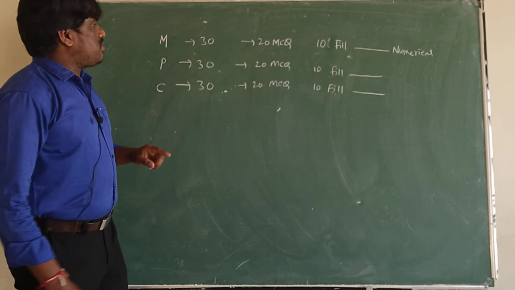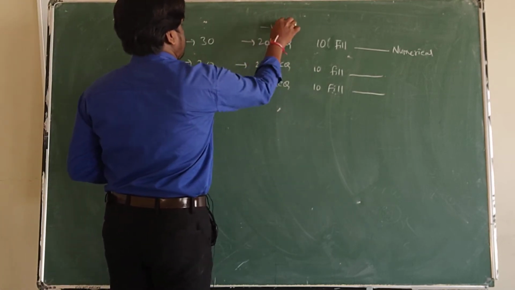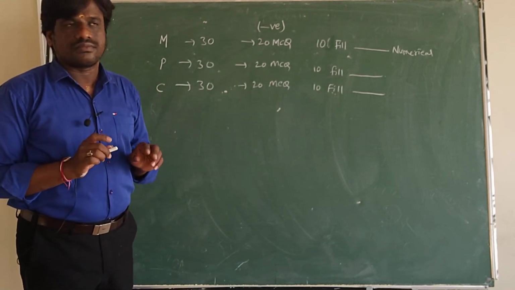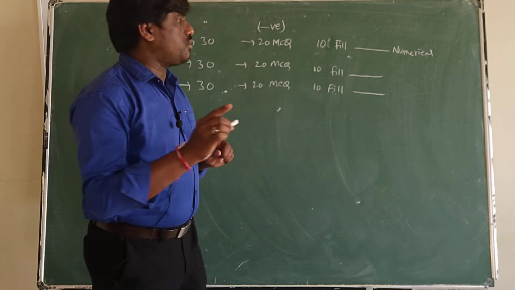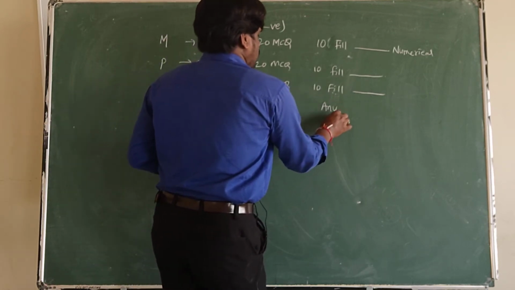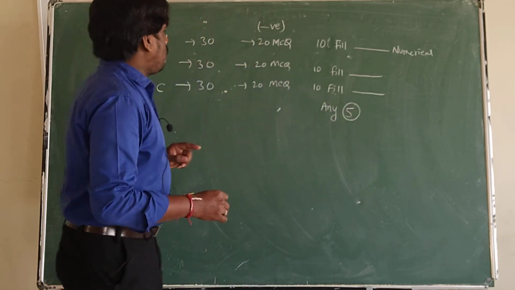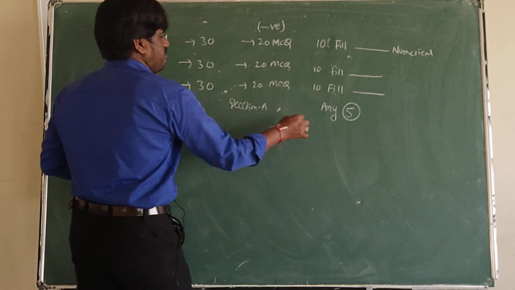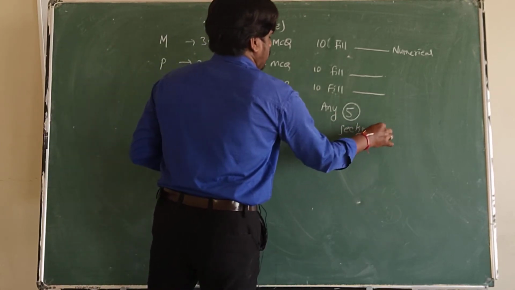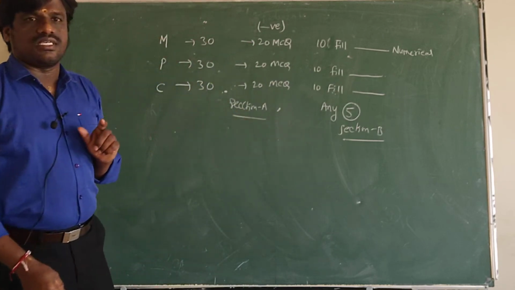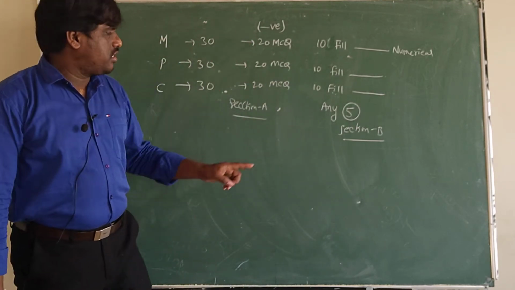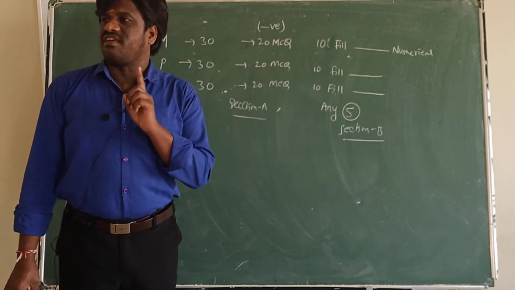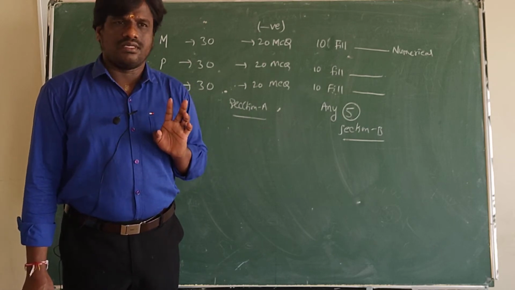In the 20 MCQs, negative marking is there. If you get the right answer, 4 marks; wrong answer, minus 1 mark. Out of the 10 fill in the blanks, you have to write any 5. Every subject has Section A and Section B: Section A MCQs, Section B fill in the blanks. Out of 10 questions, you have to write any 5 in JEE.